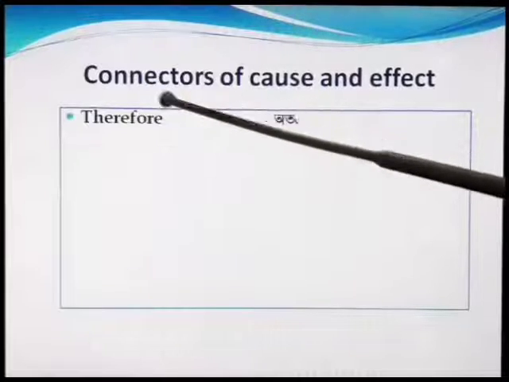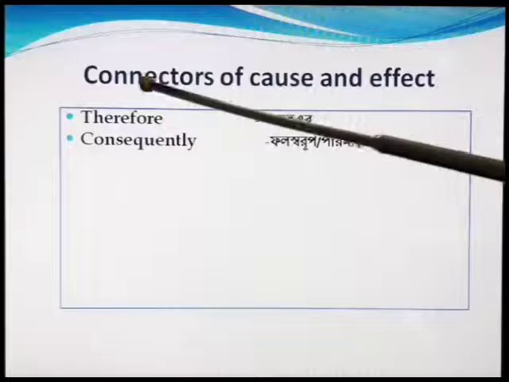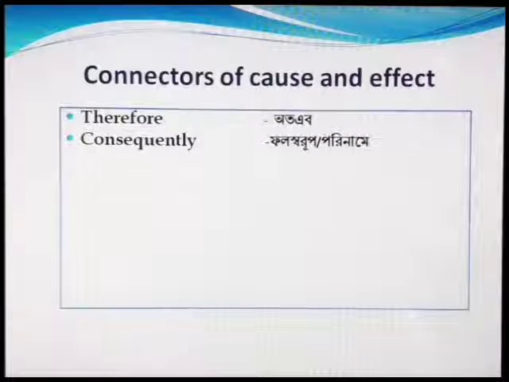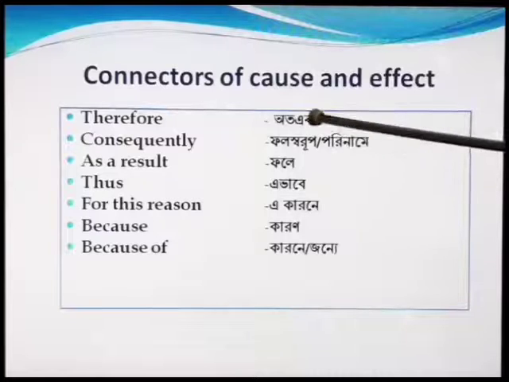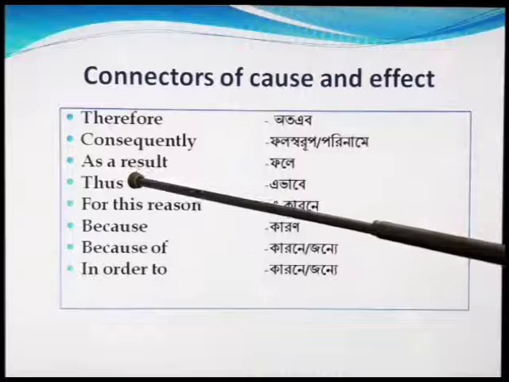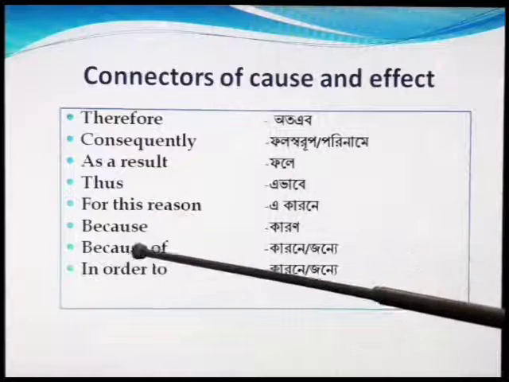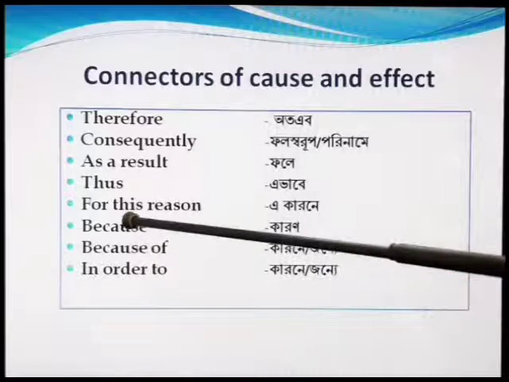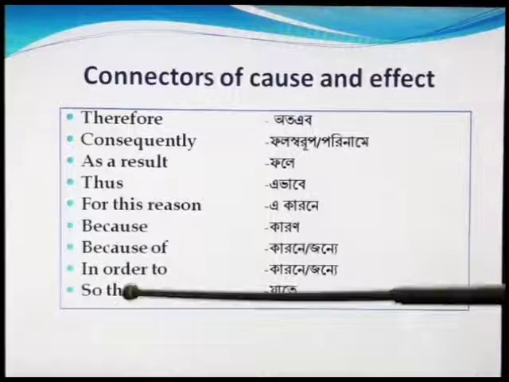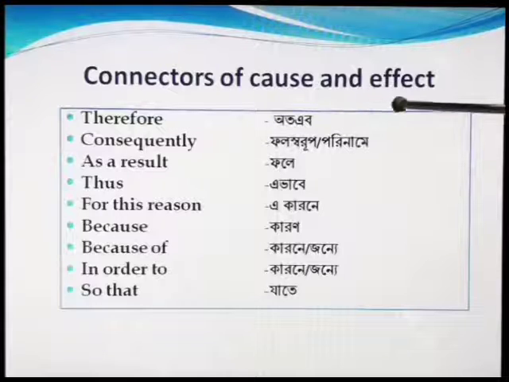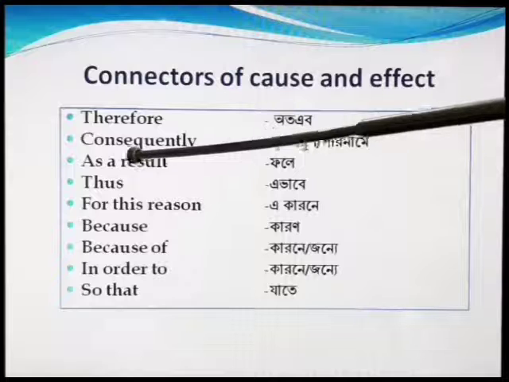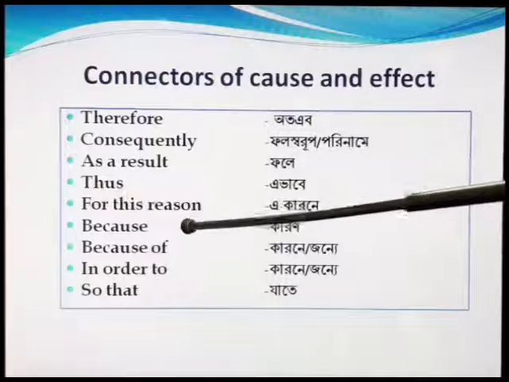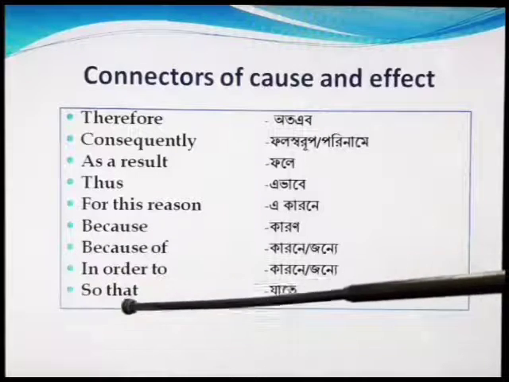Now, connectors of cause and effect. If we want to express reason, we have to use therefore, consequently, as a result, thus, for this reason, because of, in order to, so that.